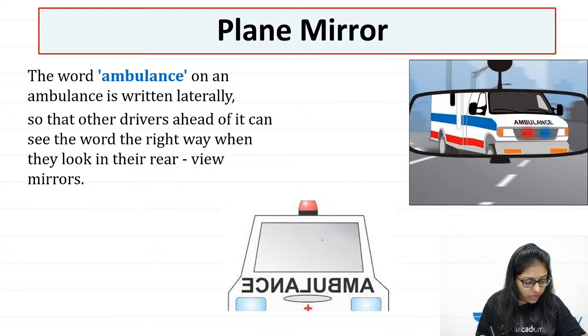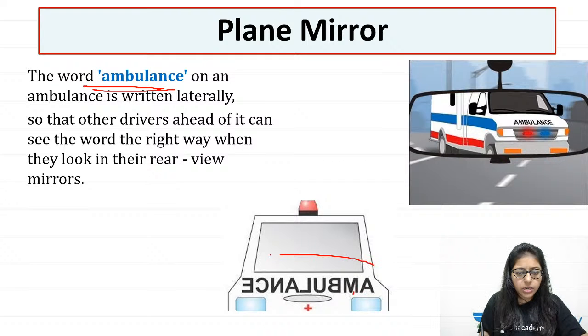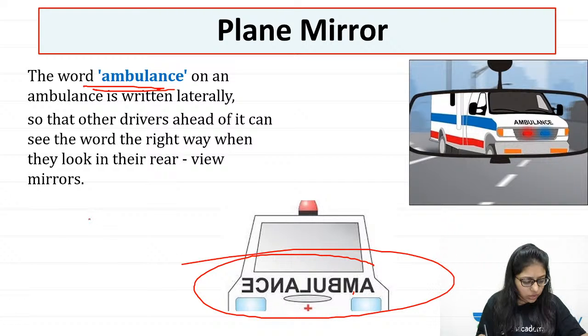Now, you must have seen the word ambulance written on ambulances, right? Why do they write it this way? Tell me. Pranav, let me tell you.